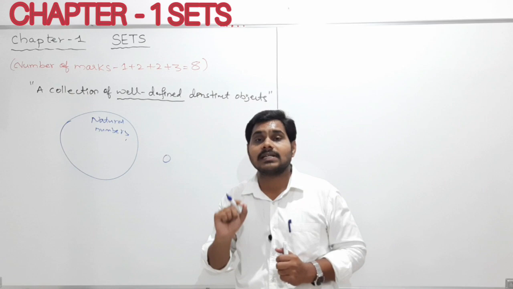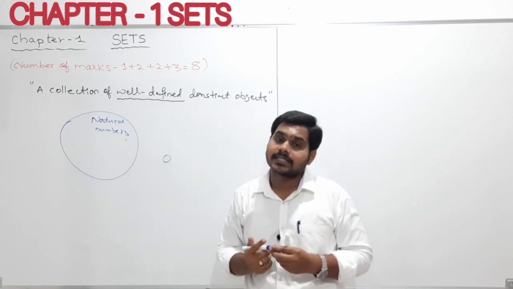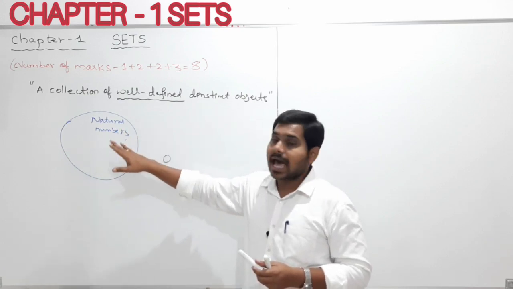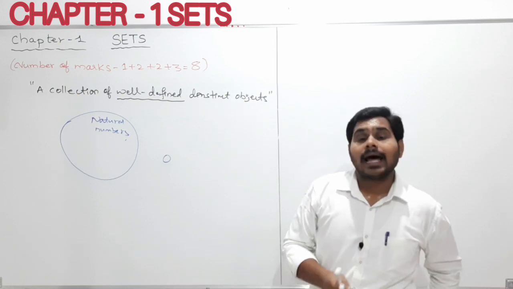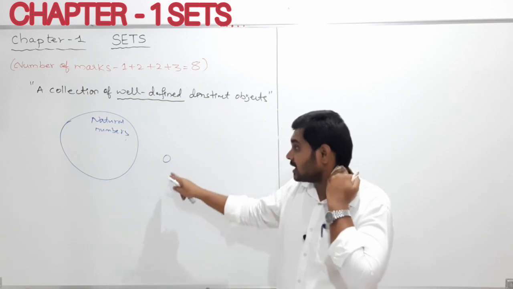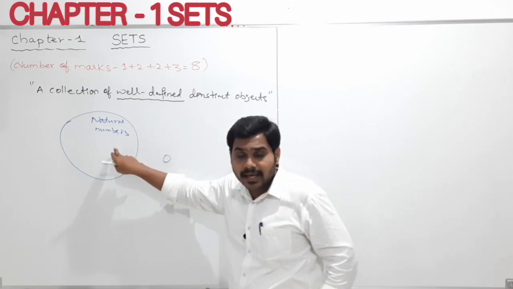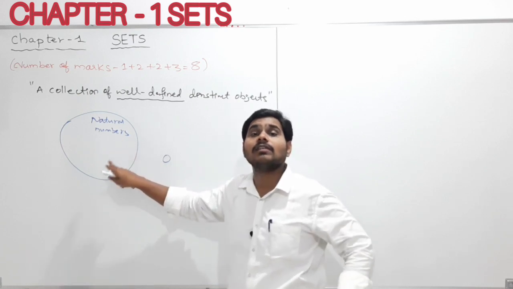What are natural numbers? 1, 2, 3 and so on, all counting numbers we can call natural numbers. After telling this, I ask you, whether 0 is contained in this container, what will be your answer?